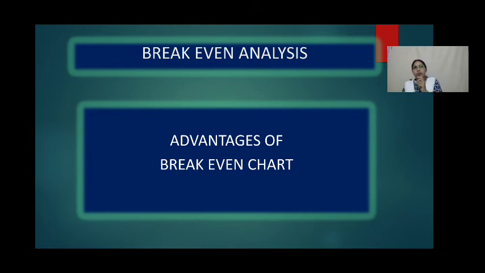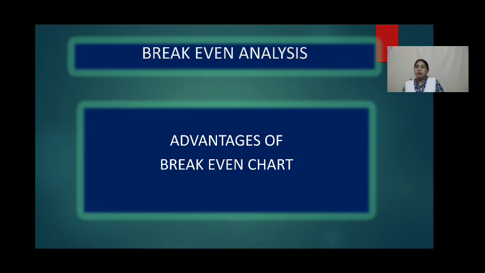If the break-even point is shown on graph paper, then we call it a break-even chart. Simply, we are giving it the chart name because we are showing the break-even point in a particular chart in a graphical manner. A break-even chart portrays a pictorial view of the relationships between cost, volume and profit. This chart shows the break-even point and also the estimated profit or loss at various levels of output.